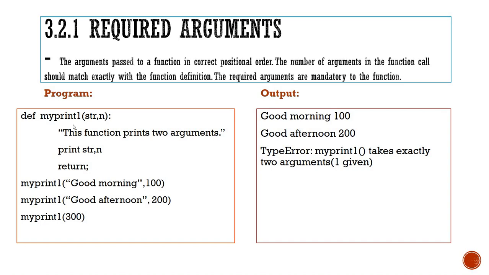The third time myprint1 is called by passing a single value 300, whereas the function must be passed 2 values, so we are getting an error message here: TypeError, myprint1 takes exactly 2 arguments, 1 given. This is the error message generated while executing the third statement. So this is an example for required arguments. Required arguments are compulsory to the function. If anything is missed, an error message will be generated.